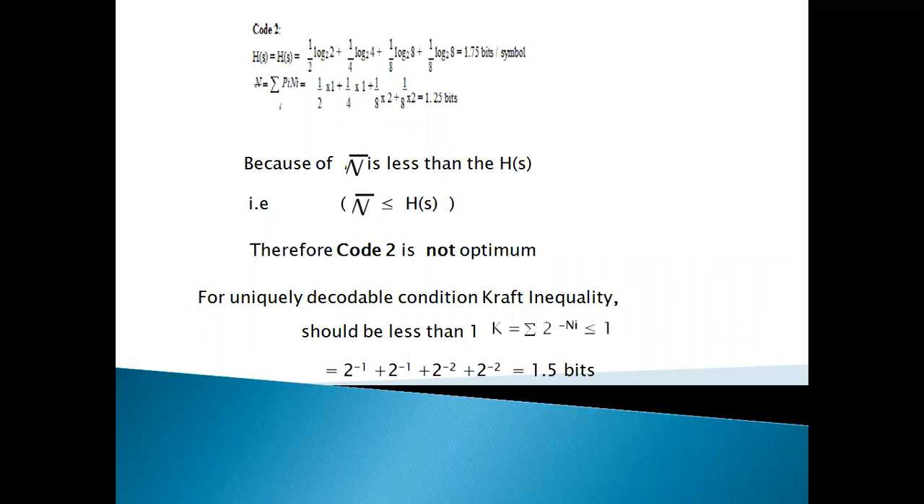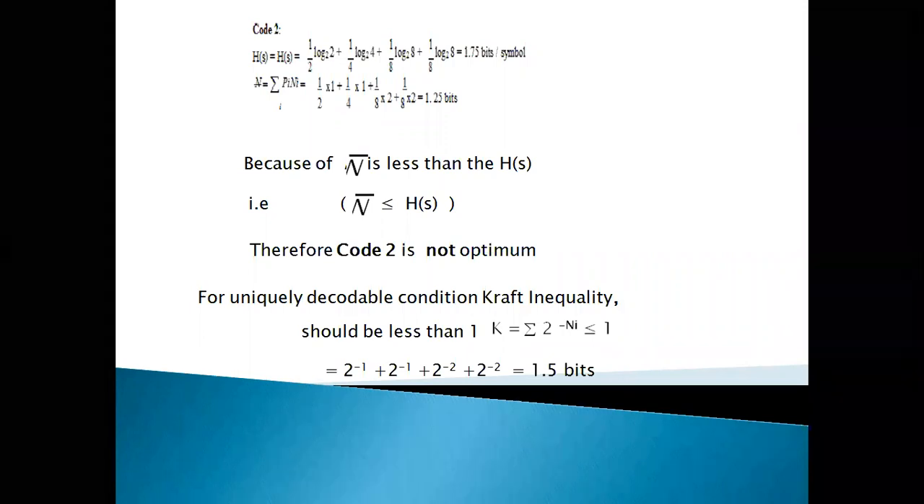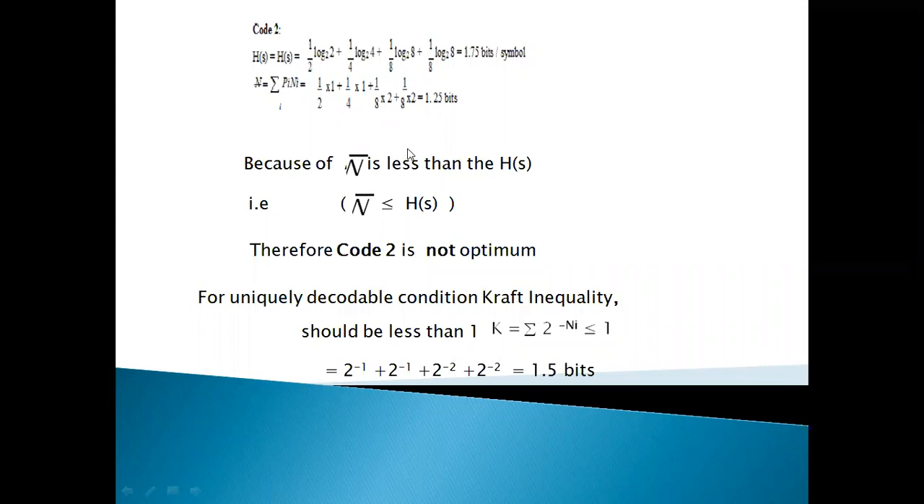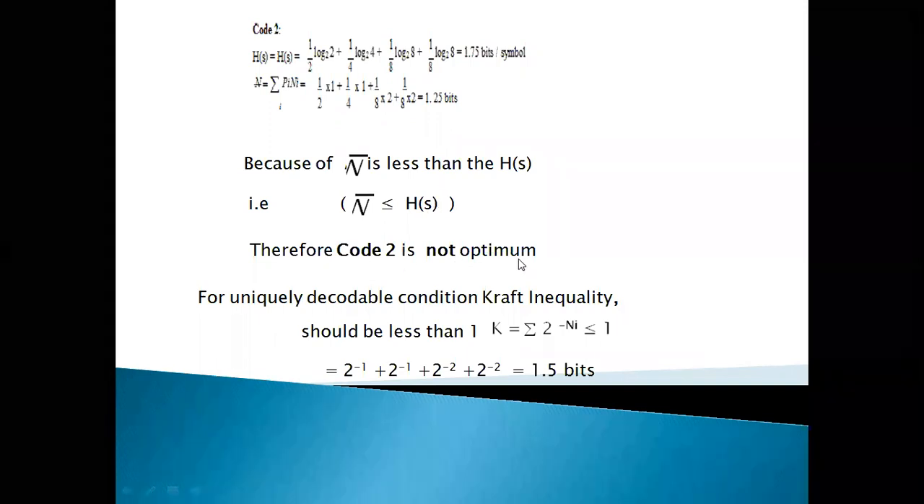Students, the examiner gives the codes, code 1 and code 2, code 3 and code 4, likewise, and asks you to check whether that code is an existable code or not. So in the second code, H(S) is 1.75 and N bar is 1.25, so it does not obey the Shannon source coding theorem. Now H(S) is greater than N bar, so the code is not an optimal code.